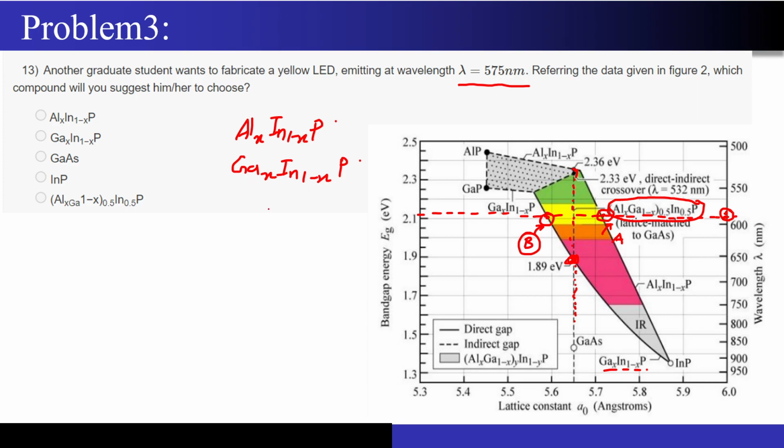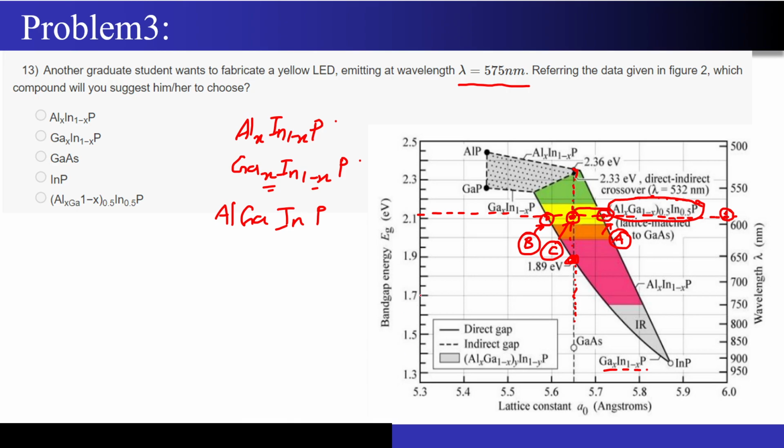Now if I combine both of them, and I just remove x and 1 minus x for now, what will I get? I will have Al, I will have Ga, I will also have In, and I will also have a P over here, correct? So you can see this material has been denoted over here, and this arrow has been highlighted like this. Now this intersection, this point that you are seeing over here, I am highlighting as point C. I got 3 points now: one point A at this particular location, another point B at this location, and another point C at this location.